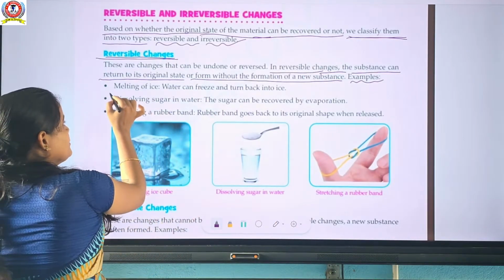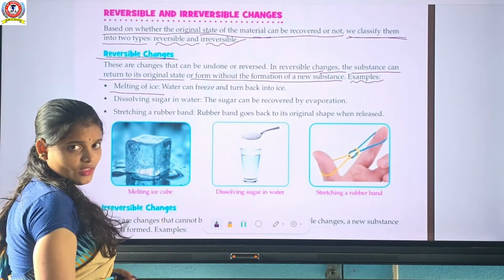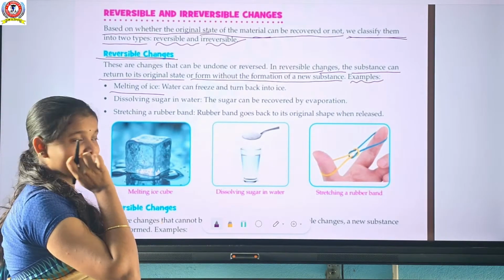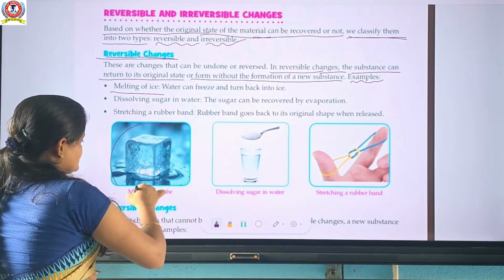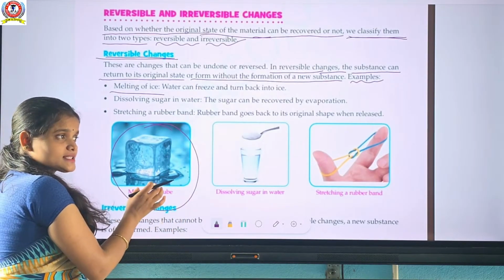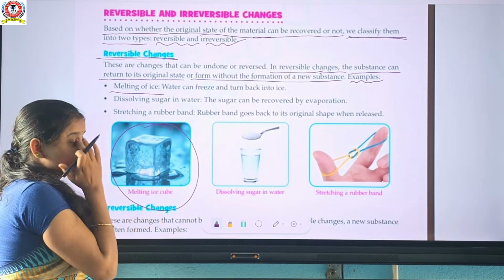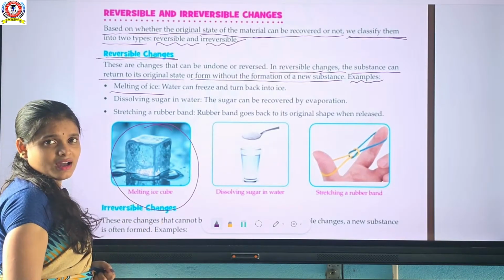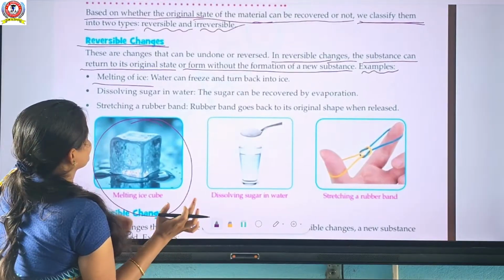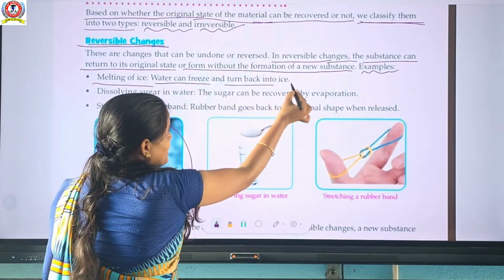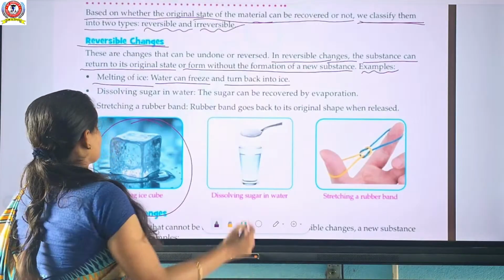We know melting of ice. When you melt the ice, it changes into water. After you freeze the water, it changes into ice. Okay. Water can freeze and turn back into ice.